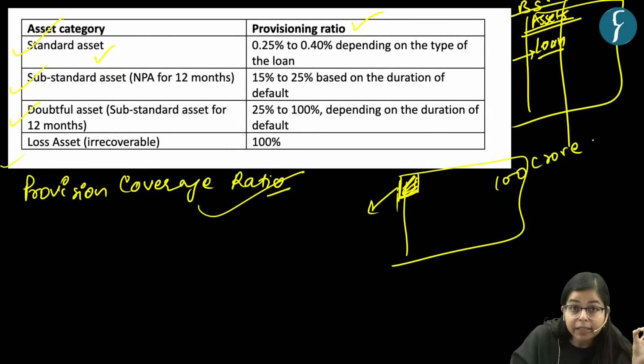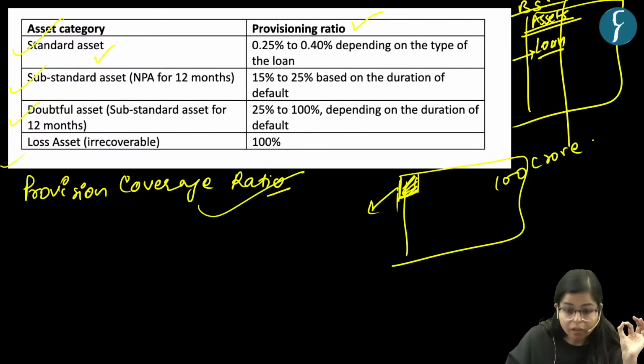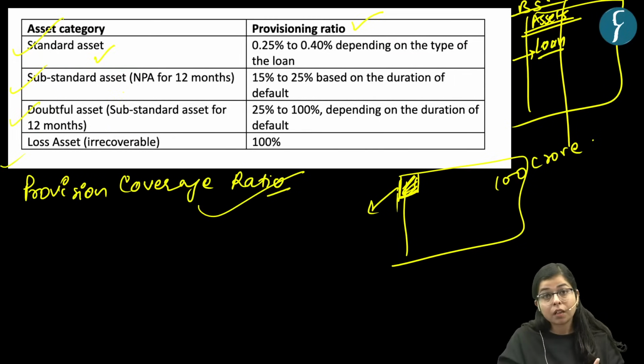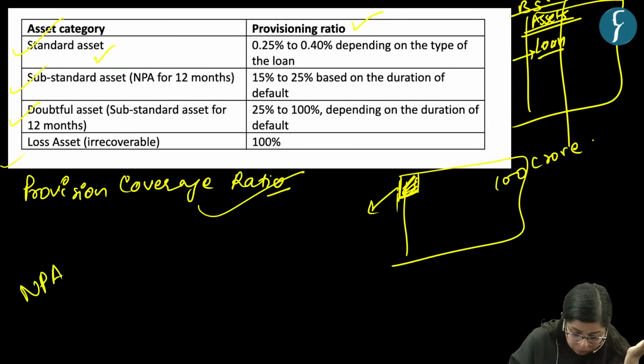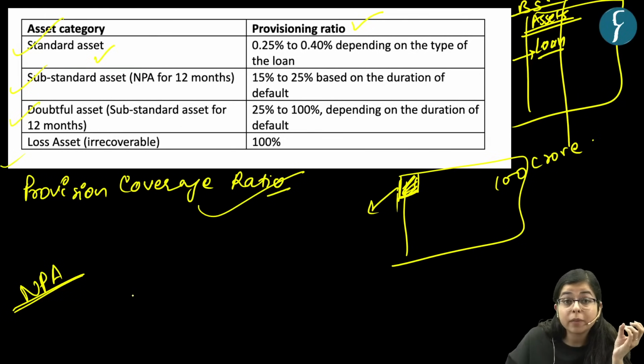Now the second type of asset category is substandard asset. What is a substandard asset? A substandard asset is an NPA with a bank for 12 months. Now what is NPA? NPA means non-performing asset.